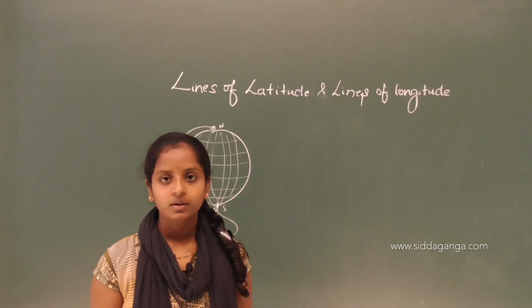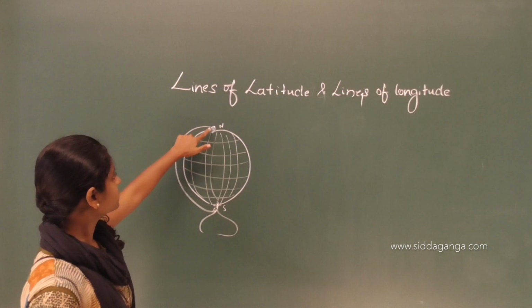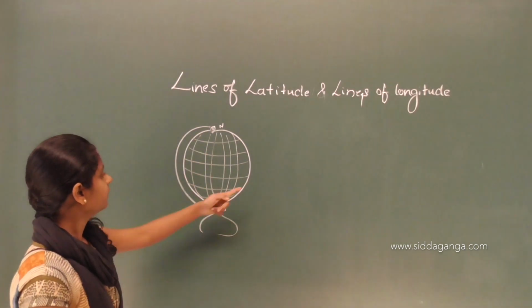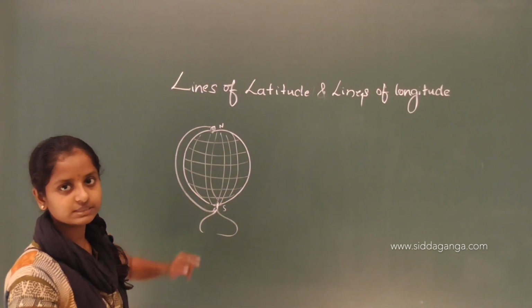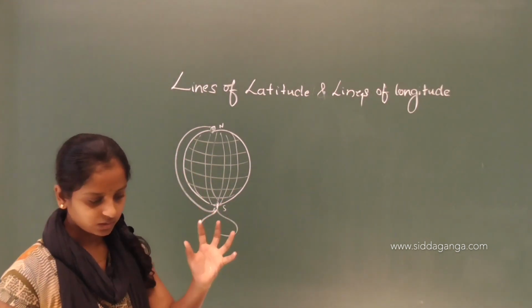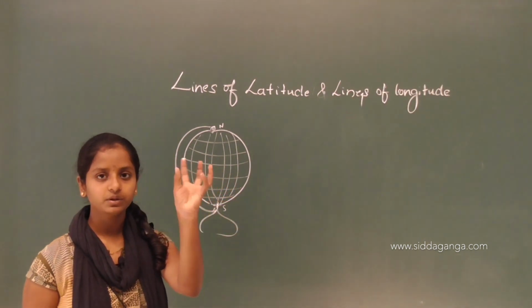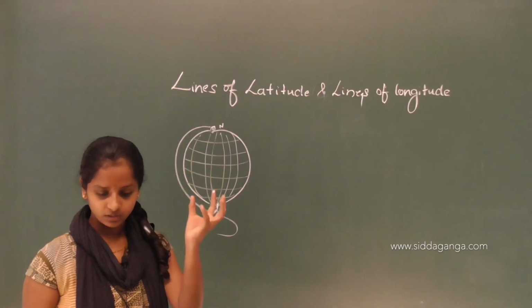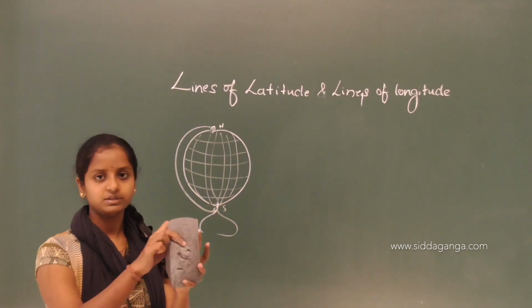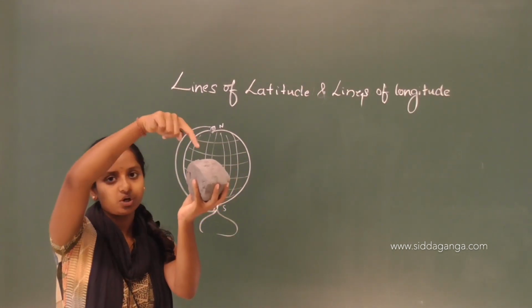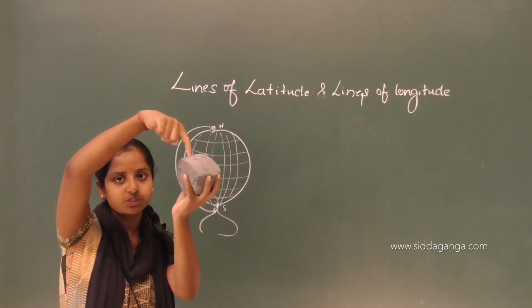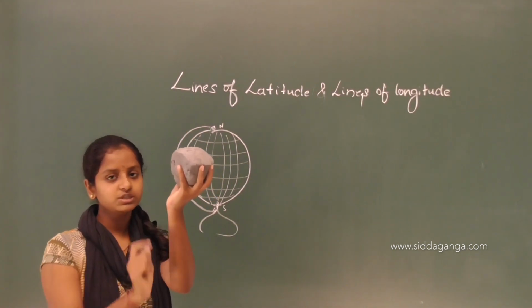From the North Pole to the South Pole, we can draw circles. Imagine this is a globe. Let me show, I am holding a globe. This upper portion is the North Pole and the lower portion is the South Pole.